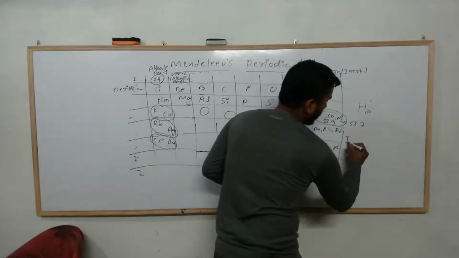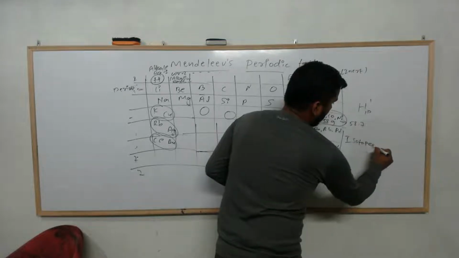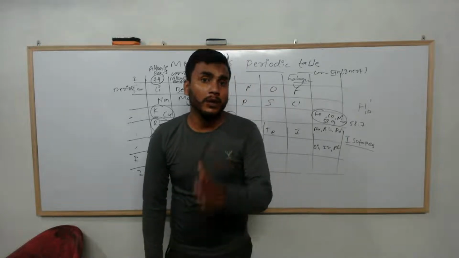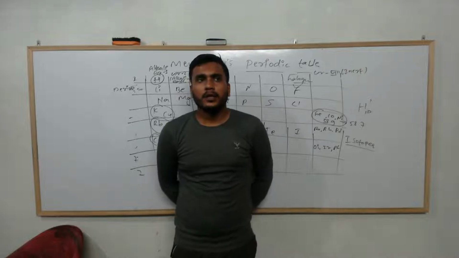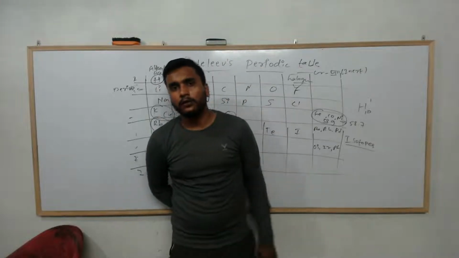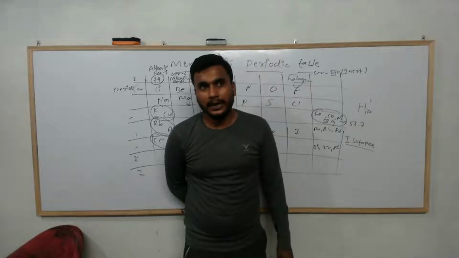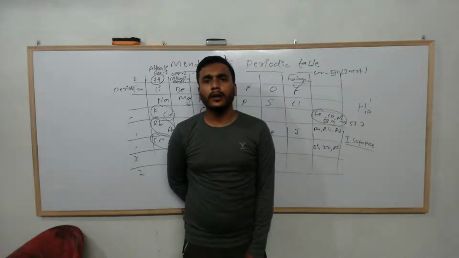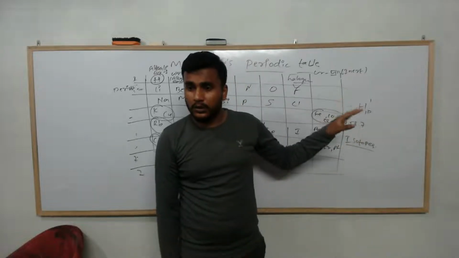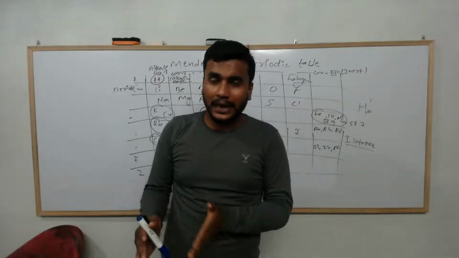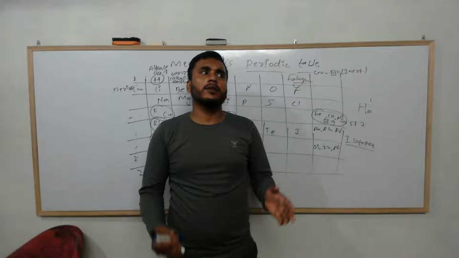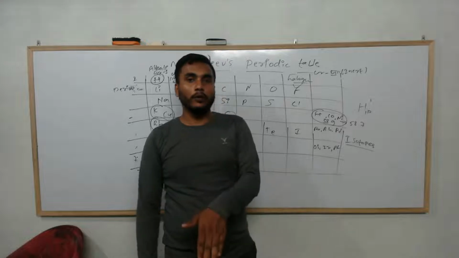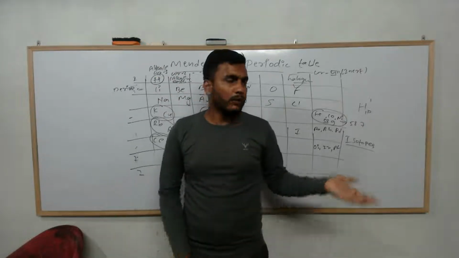Similarly, isotopes. Isotopes, you must have heard this word. Do you know the meaning of isotopes? Isotopes are the elements having the same atomic number but different atomic weight. For example, hydrogen has three isotopes: protium, deuterium and tritium. Carbon has many as well, right? Atomic number is due to the number of protons, and atomic weight is due to the number of protons and neutrons. That's why their atomic weight varies, and that's why we call them isotopes.